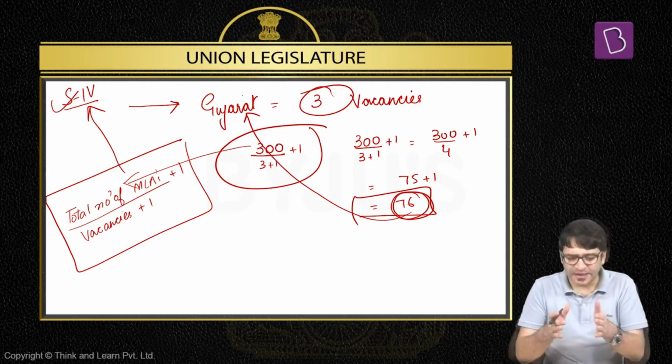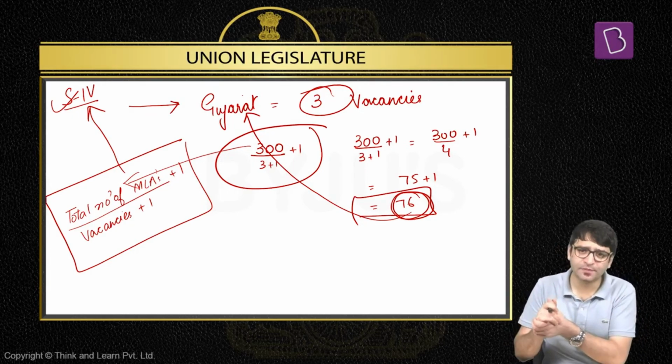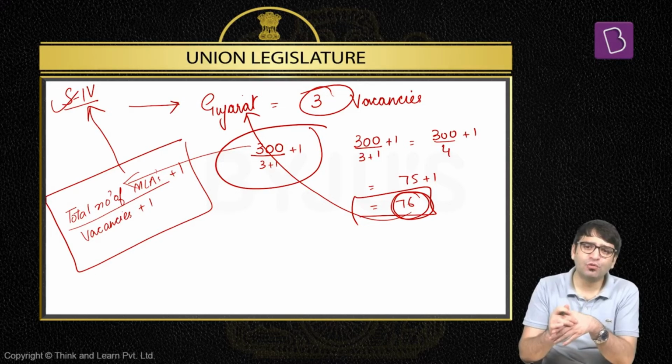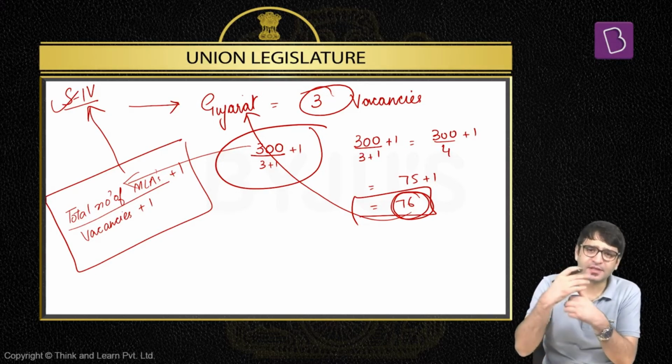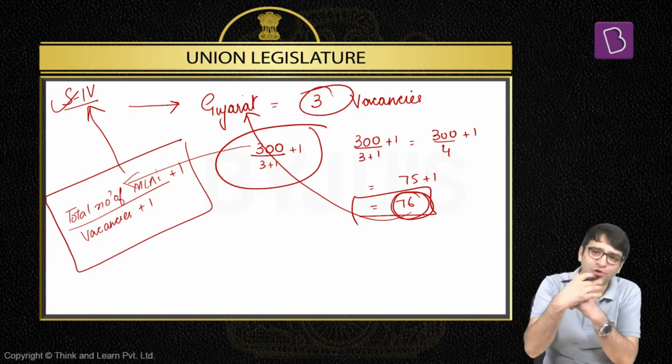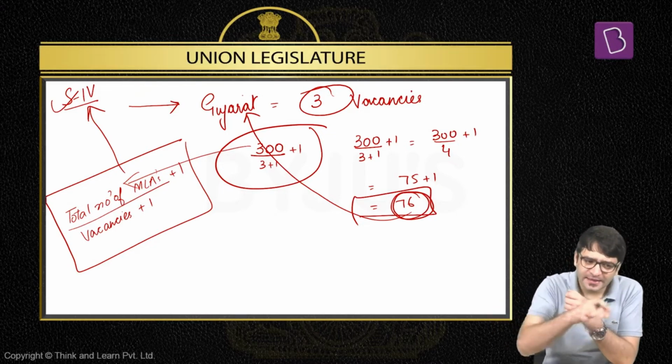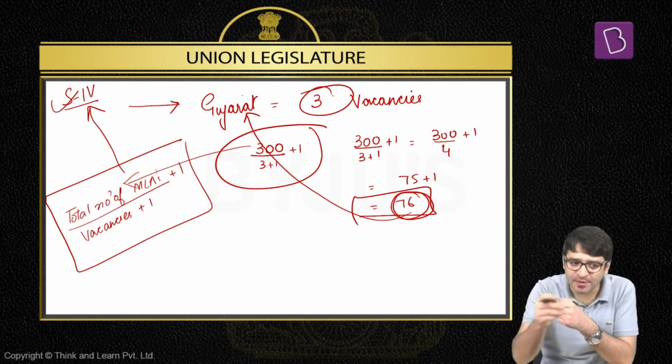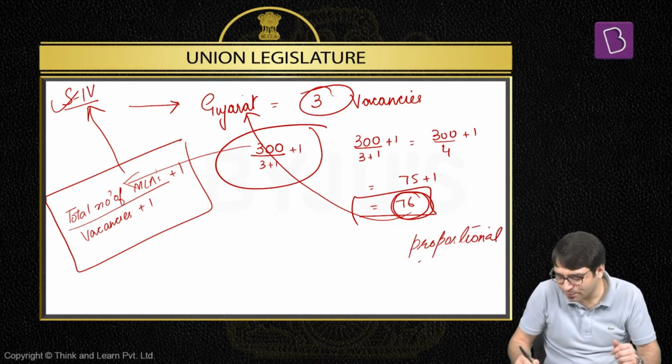This is where it becomes even more interesting. Let's say, for example, election to Rajya Sabha from Gujarat is announced. Even before the voting takes place, we get to know who is going to win, who is going to lose. Let's say, for example, S. Jaishankar, the Union Minister for External Affairs, got elected to Rajya Sabha from the state of Gujarat. How do we know, even before the voting, that these are the individuals who will get elected to Rajya Sabha from this particular state? Because here, we follow the system called proportional representation system. What is this proportional representation system?